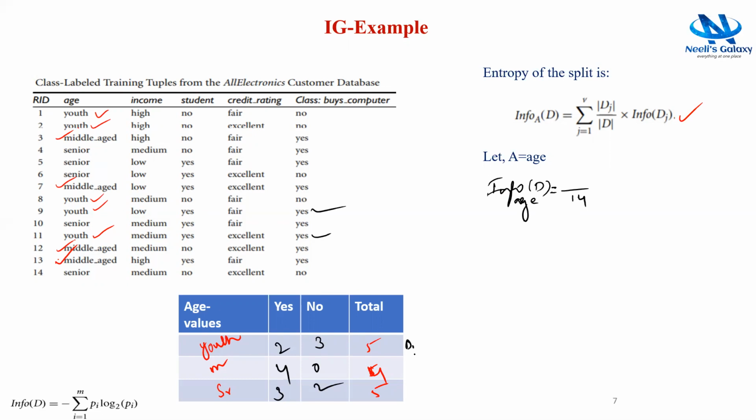Here this is the D1 partition, this is the D2 partition, and this is the D3 partition.